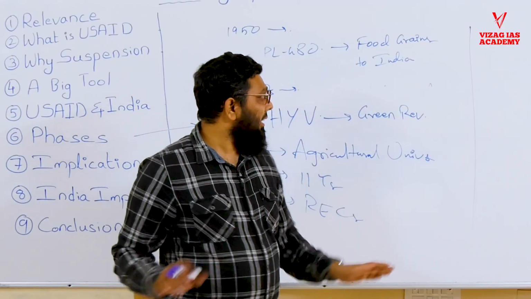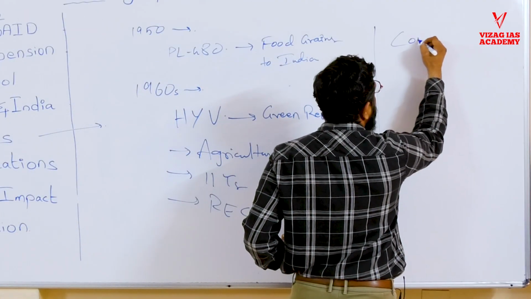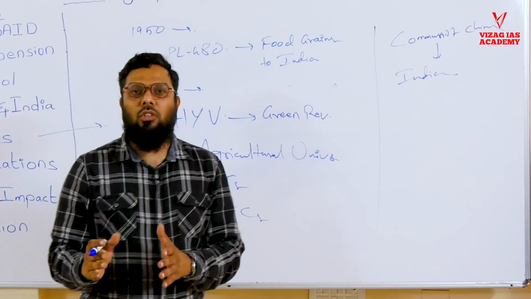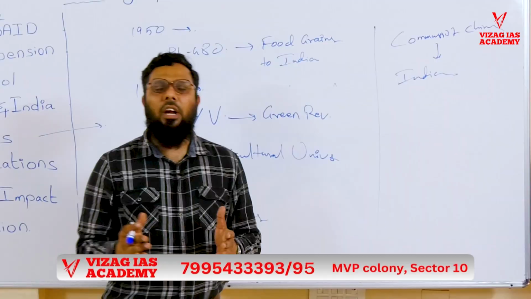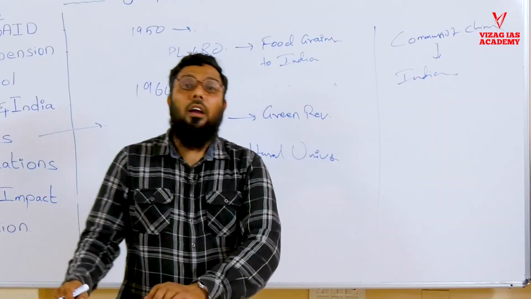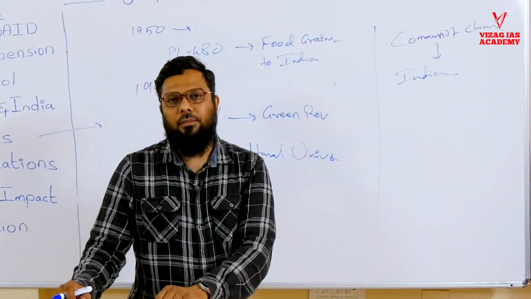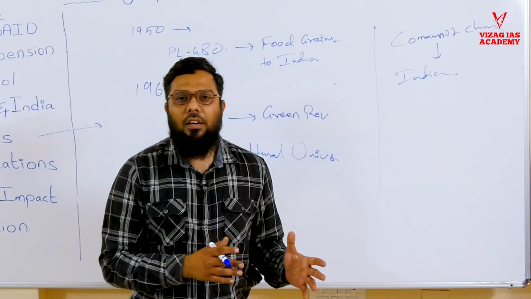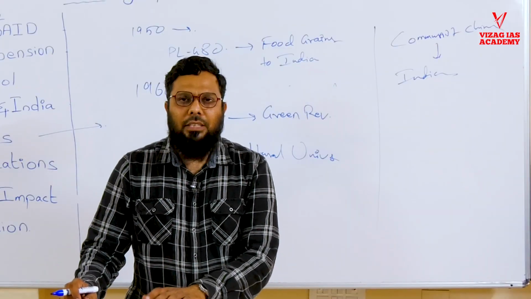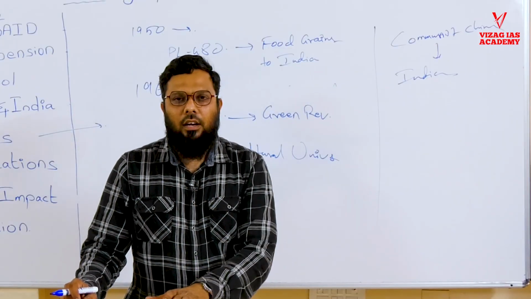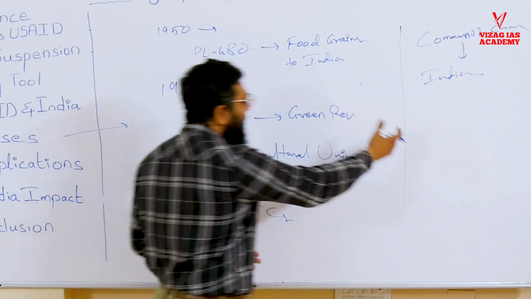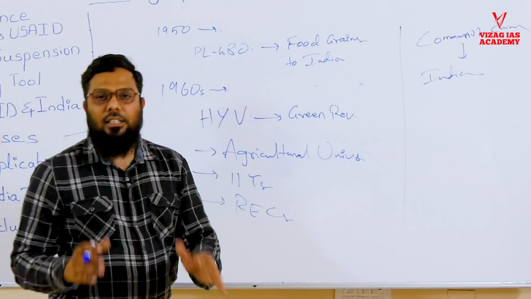Because it wanted to decrease the effect of communist China, it saw India as a natural partner, making India stronger, because India was democratic. Making democratic India stronger would help the US in countering communist China. But at the same time, India followed the non-alignment policy. We didn't go into the capitalist camp, neither did we go into the socialist camp. We followed a mixed economic model, whereby slowly the US started distancing India. The US started going closer and closer to Pakistan. Because of such things, in the later period, US aid to India decreased.